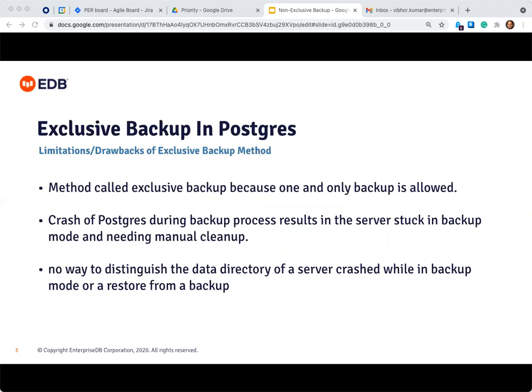The exclusive base backup method has limitations. It does not allow multiple parallel backups, and a user can take only one backup. If the Postgres server crashes during the backup, Postgres will be stuck in the backup mode, and manual intervention will be needed to take it out of the backup mode. Third, it becomes difficult for DBAs and admins to know if the Postgres data directory on the system is a data directory after the crash of Postgres in the backup mode, or a data directory restored from a previous backup.